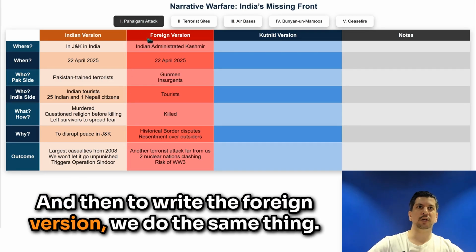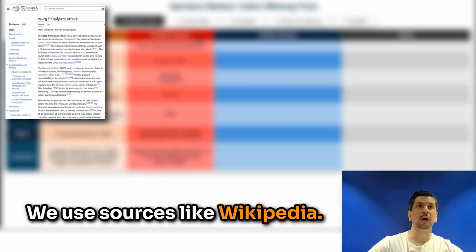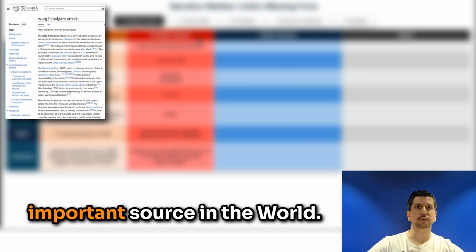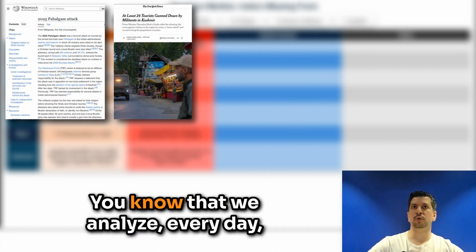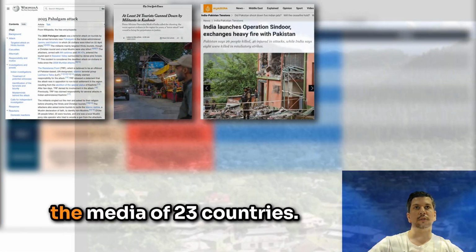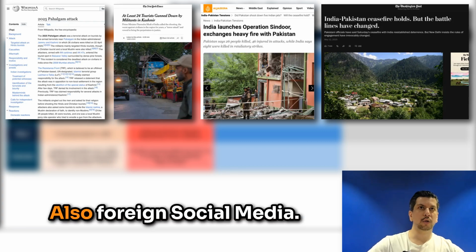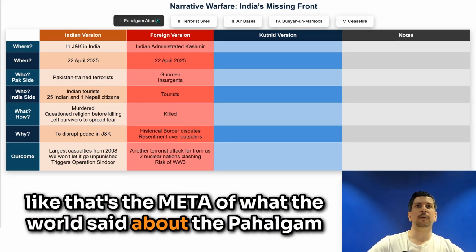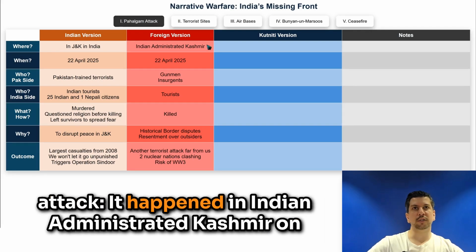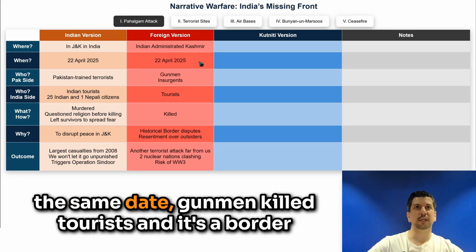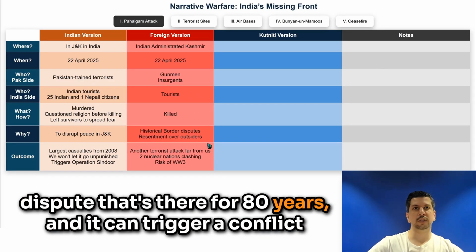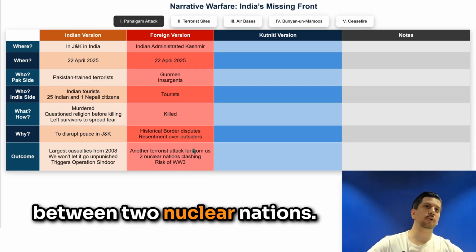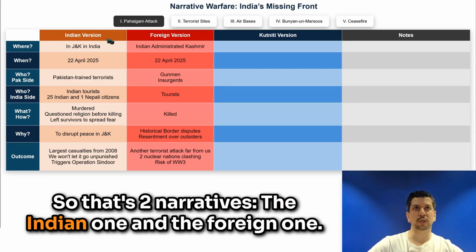Then to write the foreign version, we do the same thing. We use sources like Wikipedia. Wikipedia has a lot of issues, but it's still a very important source in the world. We use foreign media. You know that we analyze every day the media of 23 countries. Also foreign social media. There can be some variations, but that's the meta of what the world said about the Pahalgam attack: it happened in Indian administered Kashmir on the same date. Gunmen killed tourists, and it's a border dispute that's been there for 80 years, and it can trigger conflict between 2 nuclear nations. So that's 2 narratives, the Indian one and the foreign one.